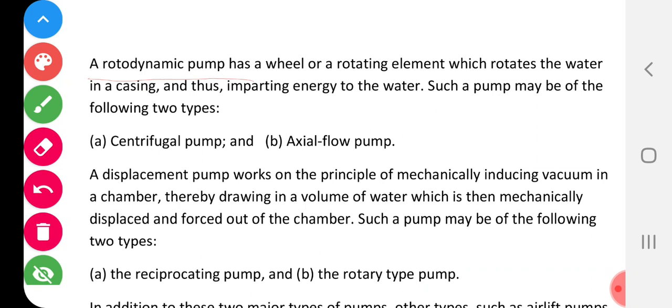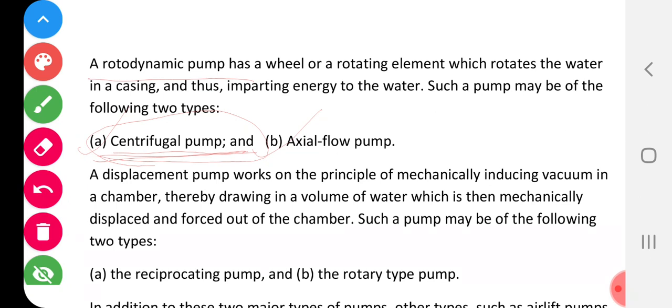So there are two types of pumps. That is, one is centrifugal, another is axial. Okay. Out of these two, the centrifugal pump is very important. So this I am going to discuss in detail, the centrifugal pump. That one is actually used in our water supply scheme. This centrifugal pump is more commonly used, and we are expected to know more about the centrifugal pump.